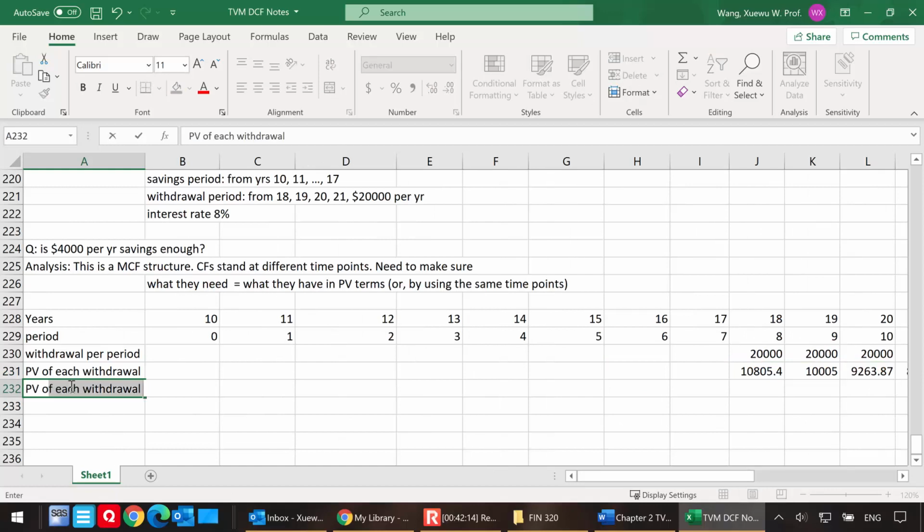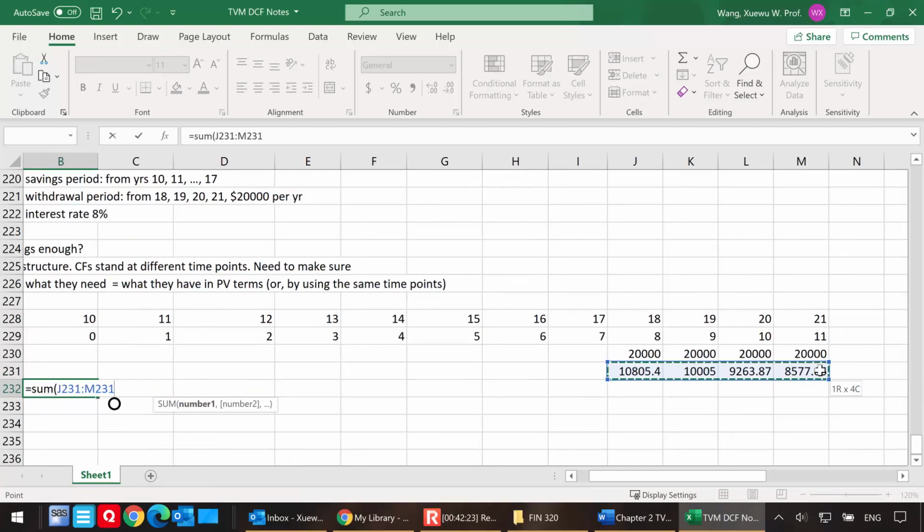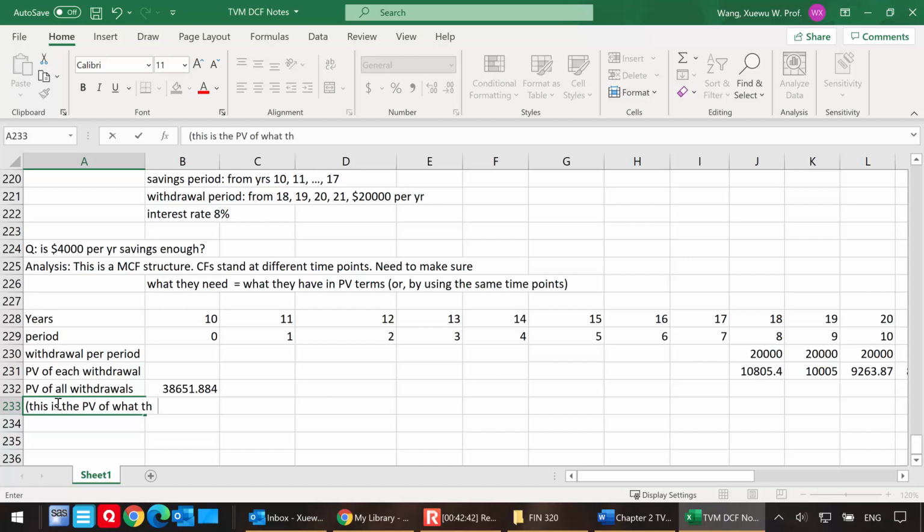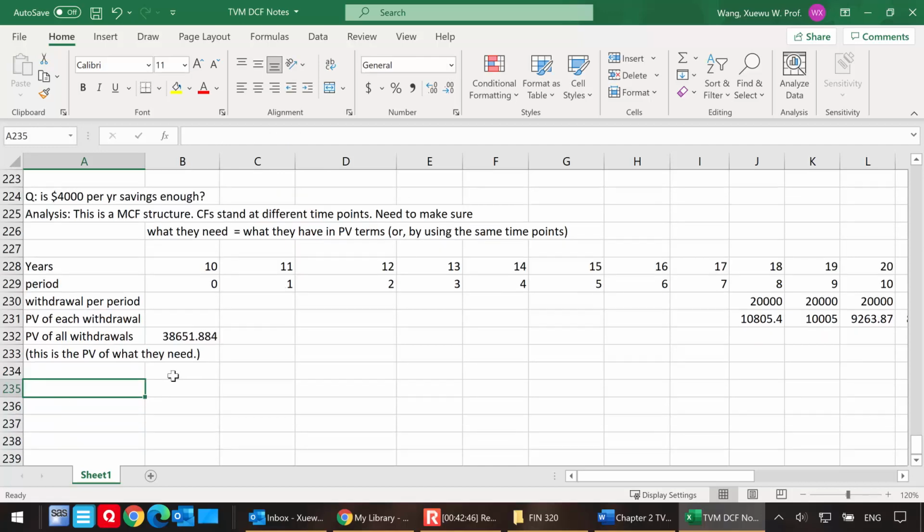I'm going to add up all these present values, which are defined at period 0. This is the present value of what they need, because they need this amount to fund Linda's college education.